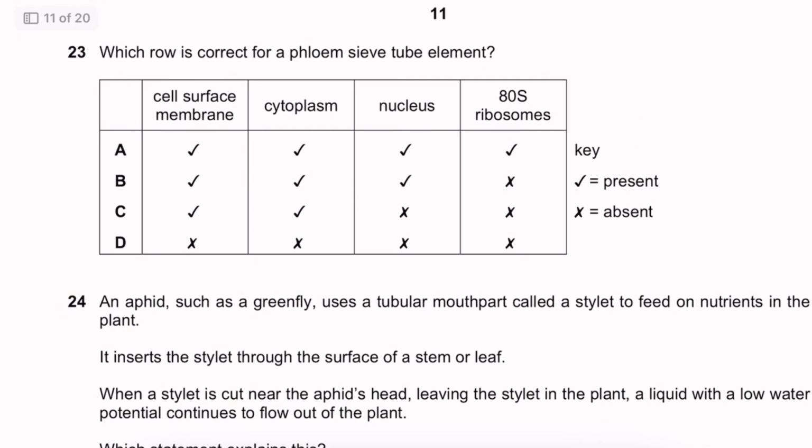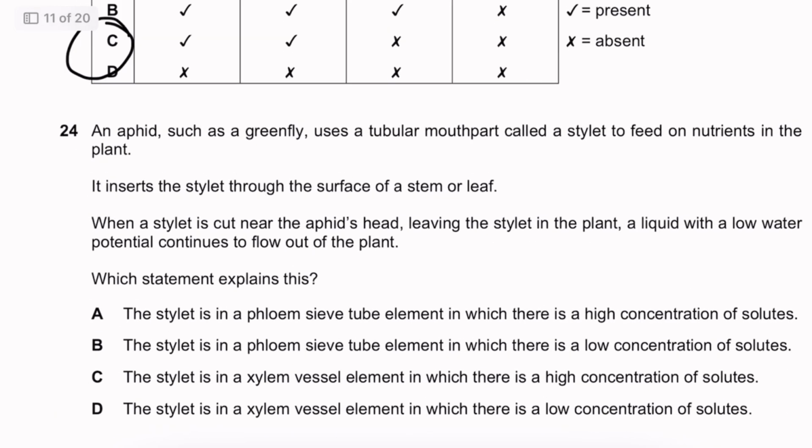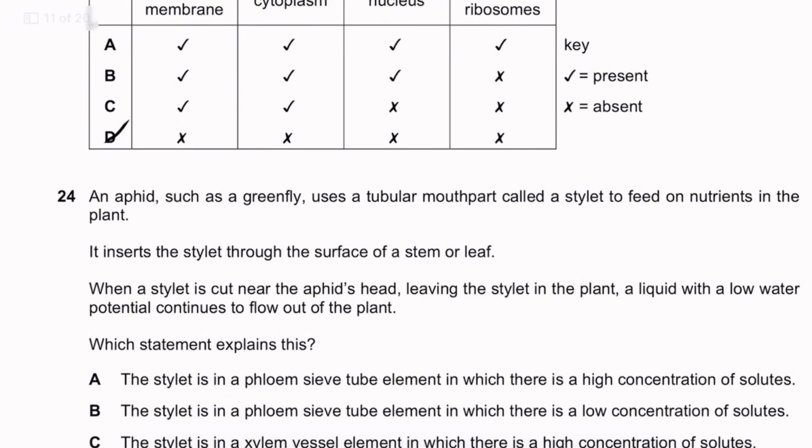Which row is correct for phloem sieve tube elements? Cell surface membrane, cytoplasm, nucleus, ATP, ribosomes. Obviously, for phloem sieve tube elements, what we know about them is they have a perforated cell wall, and they do have a cell surface membrane. They don't have a nucleus, and they do have tiny organelles. However, they're not going to have ribosomes. They're just going to have a few organelles, like maybe, as we mentioned, cell surface membrane, a little bit of cytoplasm, no nucleus. So this is going to be C. Okay, C, not D.